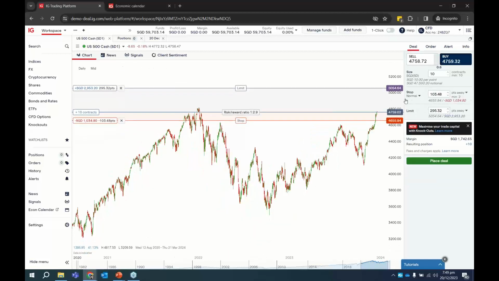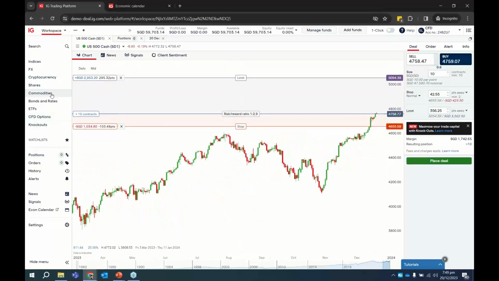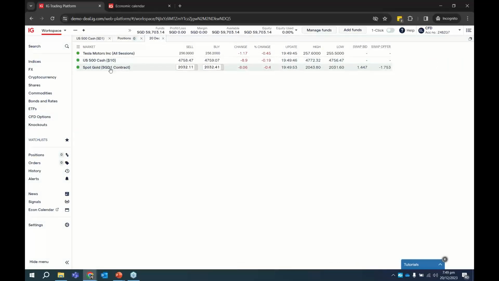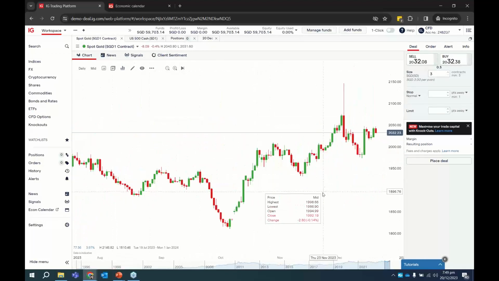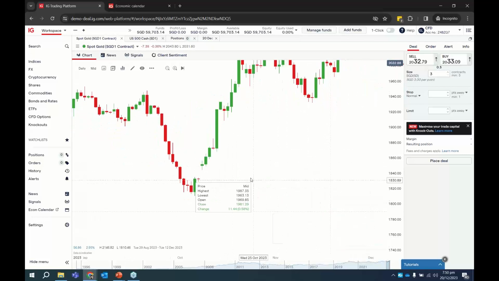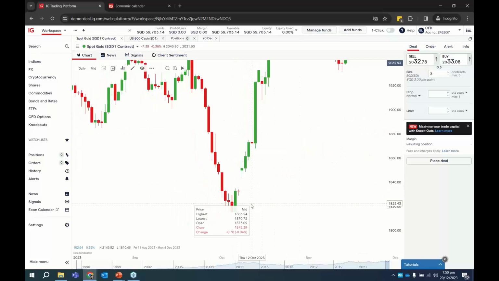Okay, so for the stop loss, I want to highlight that we have certain stop loss types also. This is what we call a traditional stop loss. It is a normal stop loss that is subject to slippage. So if the market happens to gap, let me show you an example of a market gapping. If you look at the gold daily chart, you notice that for gold, sometimes there is a market gap over here. So if you have a stop loss over here, we will not be able to fill you over here because there are no prices over here. So that's the normal stop loss.